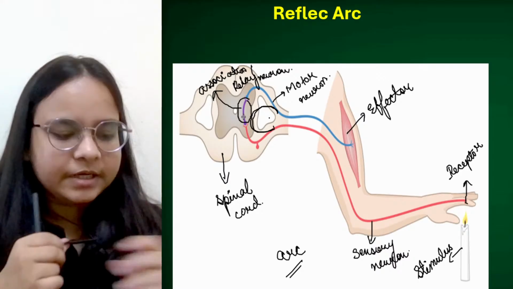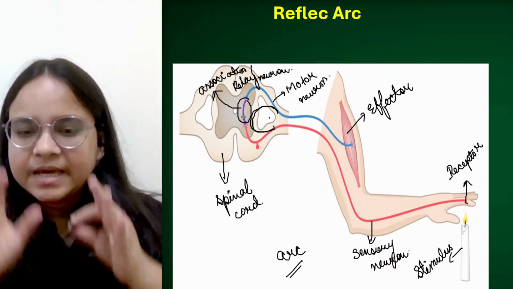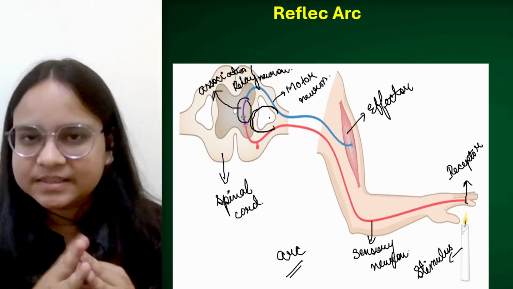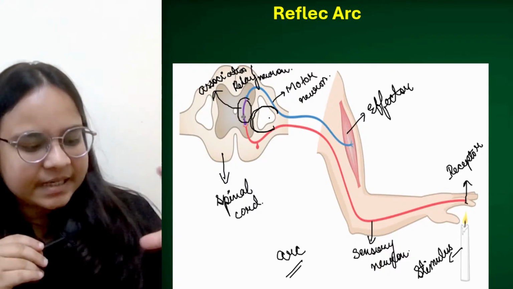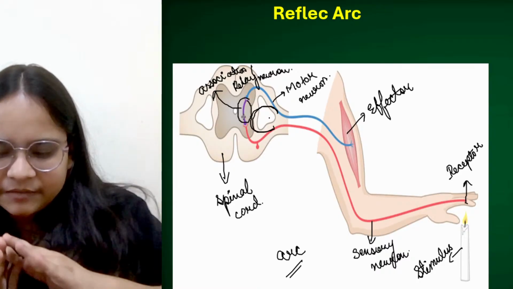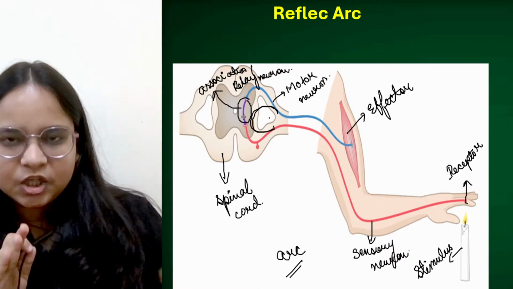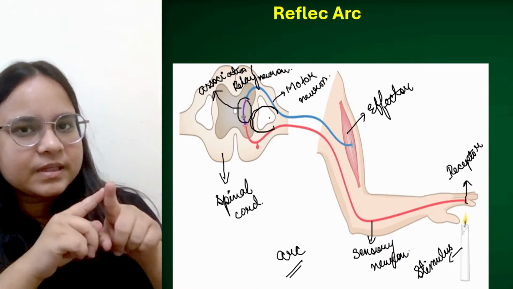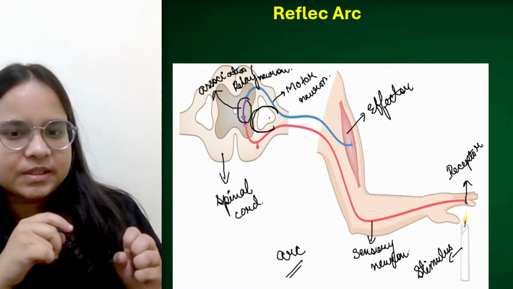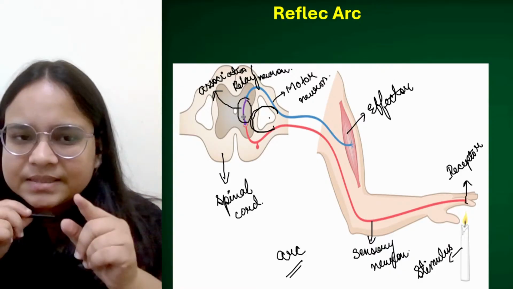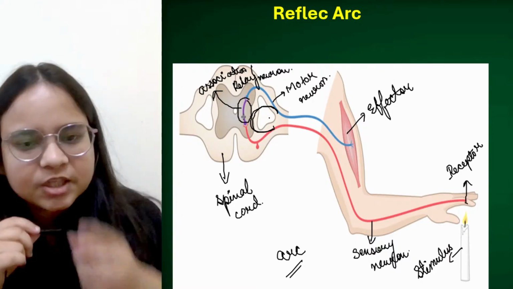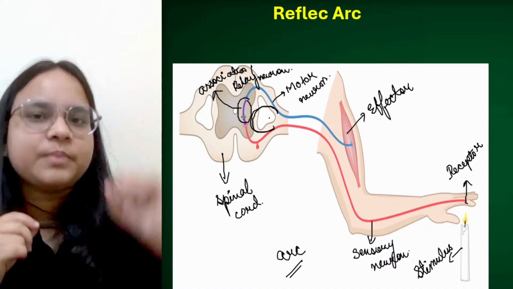ठीक है? Let me repeat it again. First क्या है? Stimulus. The candle is our stimulus here. जैसे ही कैंडल है, अगर गलती से if I put my hands over that candle, तो जो रिसेप्टर मसल है what will that do? That will receive the stimulus. और वो क्या करेगा? सेंसरी न्यूरॉन के पास वो भेज देगा. Now this sensory neuron has sensed the stimulus और वो क्या करेगा? स्पाइनल कॉर्ड के पास भेज देगा.